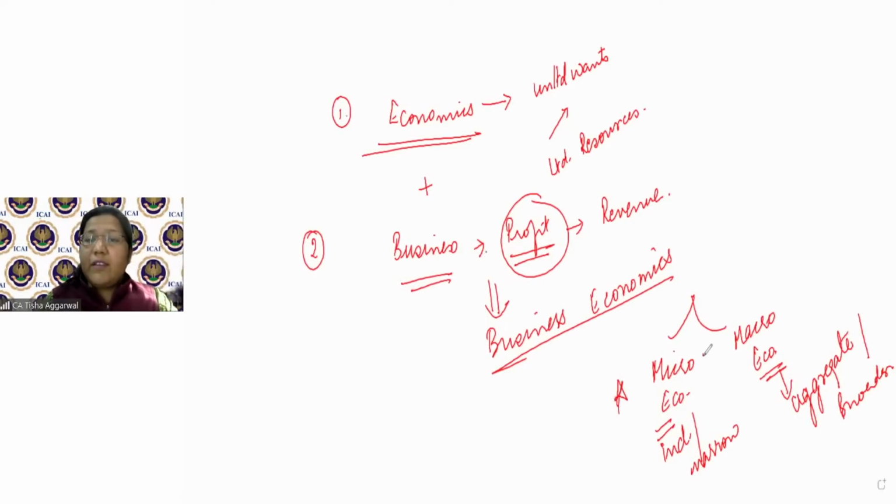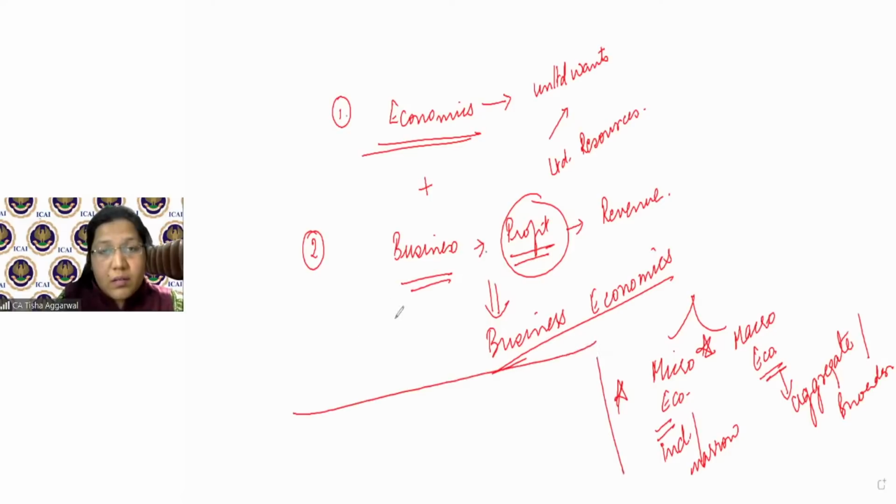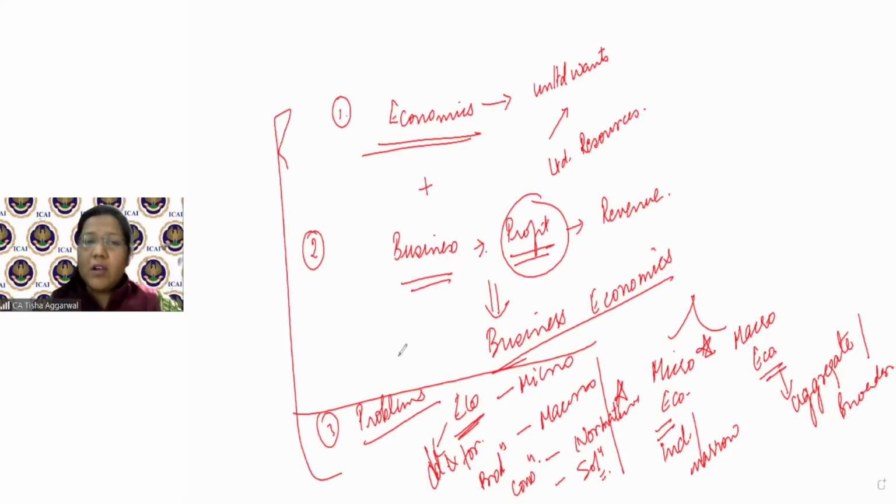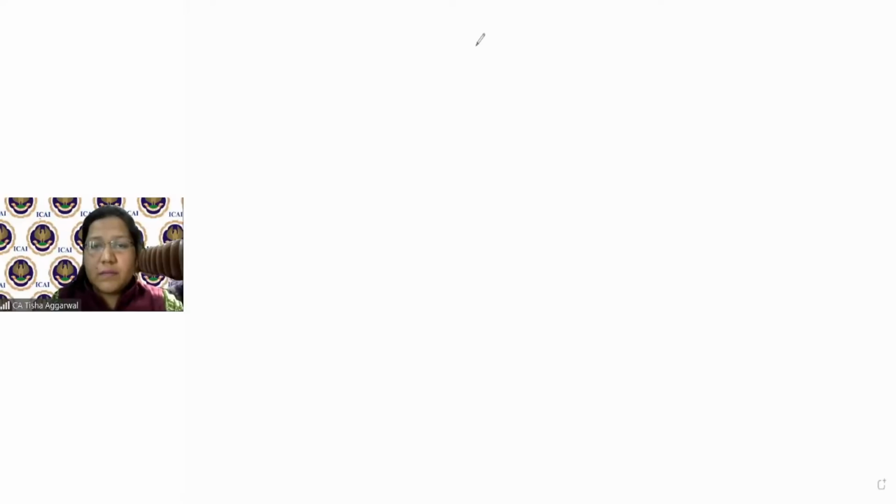Okay. Then we also discussed about how the particular problems are solved. And let's say, for example, when we talk about economics, it deals with both micro aspect, macro aspect. It talks about the normative economics. It talks about how the solutions are to be given to the business problem, how the planning of demand and forecasting is to be done, what is the production that is to be taken care of, the consumption that has to be taken care of, and so on and so forth. So these are the various things that we have already discussed. हमारा market form क्या होगा and various other issues.